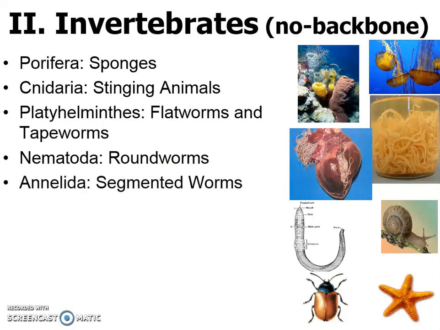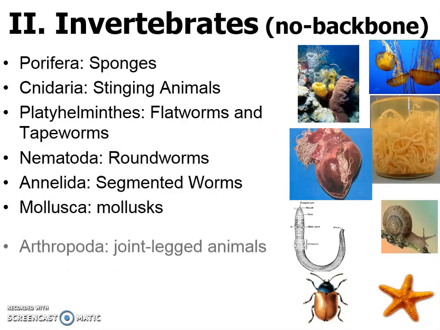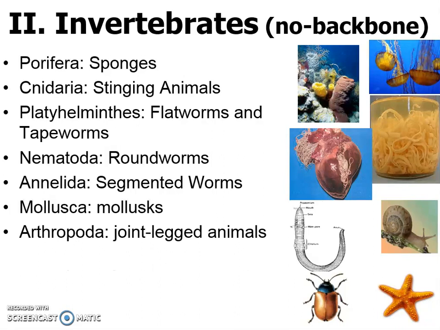Annelida are things that are segmented worms. These are our more frequent or common worms that we see on the ground and might use for fishing or that birds like to eat. Mollusca, or mollusks, are a lot of these things that have shells, such as a snail. If you were to take upperclassmen biology, you would learn about each of these categories in general and why those things have to be different categories. Arthropoda, or arthropods, are jointed-legged animals. These are insects, things from grasshoppers to beetles. Most insects are considered this category.